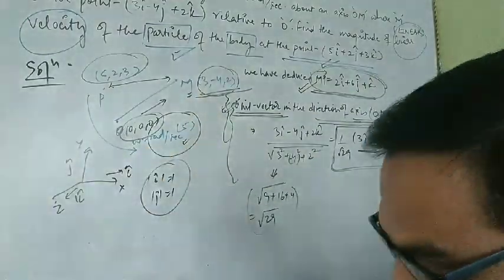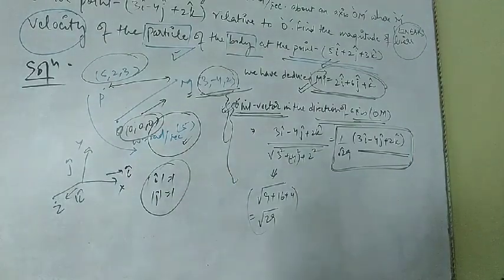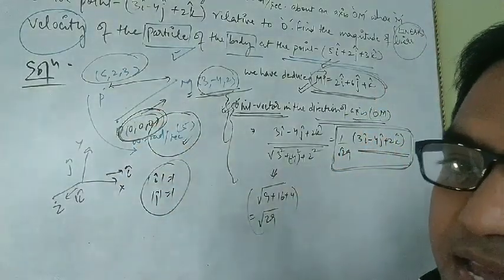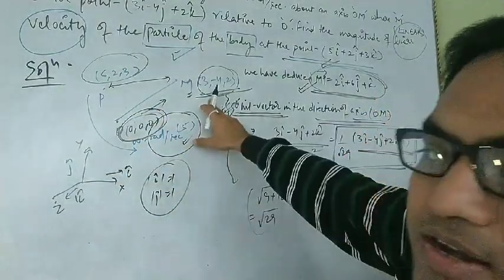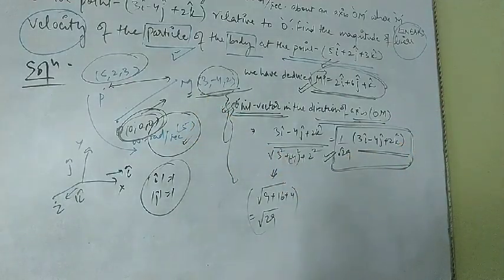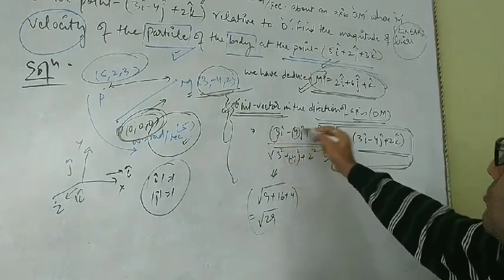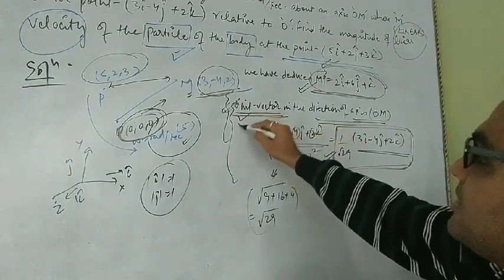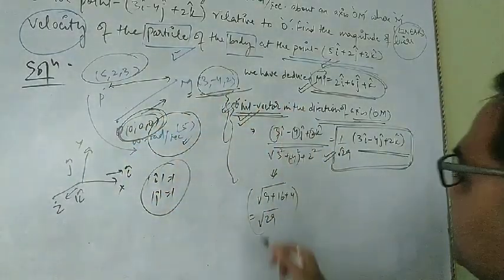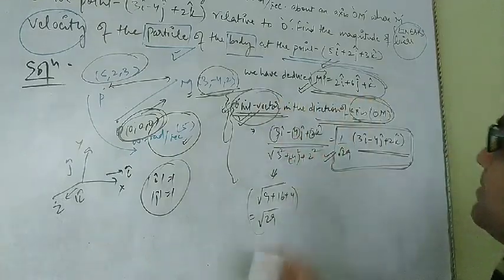But here O is given as the reference or base point, taken as (0, 0, 0), so the unit vector will always point towards M. We take the magnitude, the root of the sum of squares, to compute the unit vector along this OM axis.